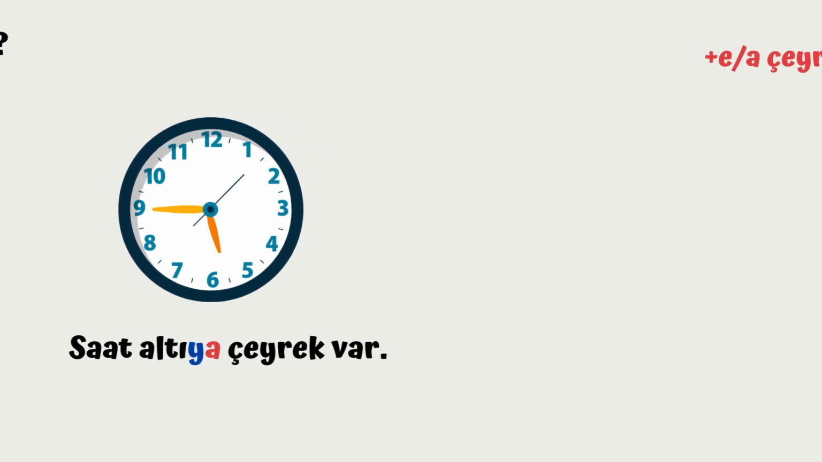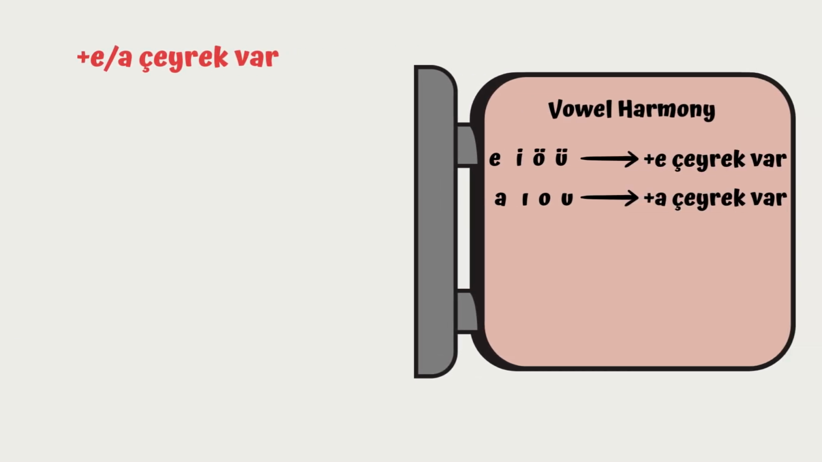So the rule is like this. Look at the table. For E or A çeyrek var, right? So if we have E, İ, Ö or Ü as the final vowel, we have to use E çeyrek var. If the final vowel is A, I, O or U, we have to use A çeyrek var.